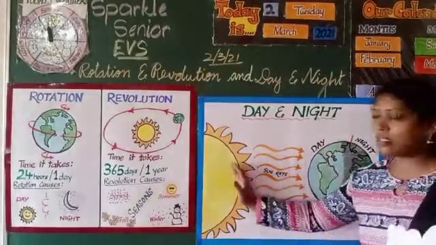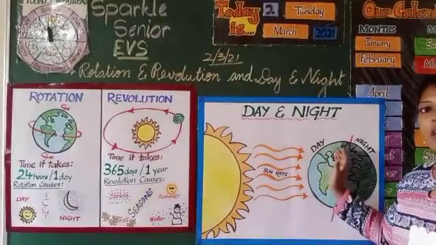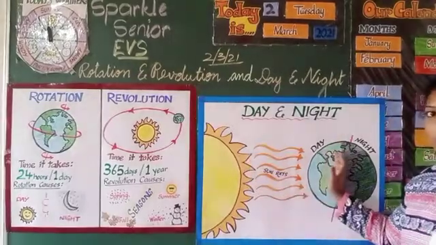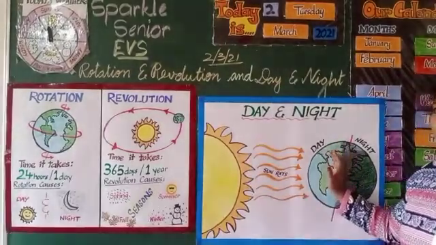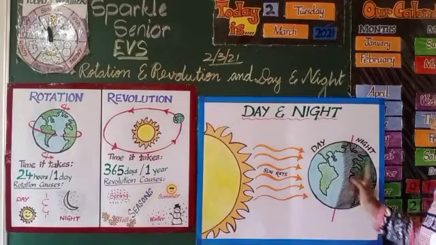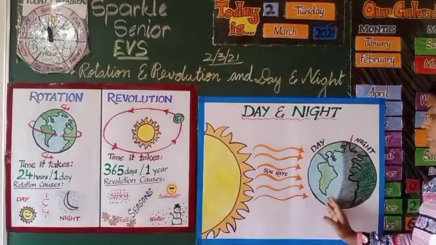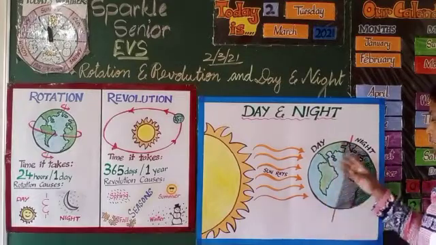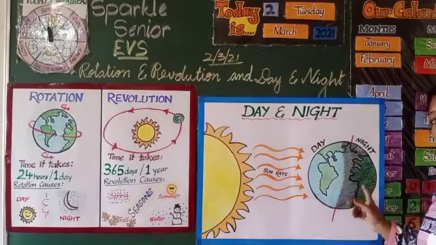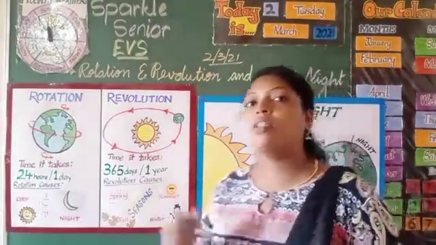the earth faces the sun. So the sun rays fall on one side of the earth. The part where the sunlight falls, it is day there. The opposite side will be in the darkness. This is the opposite side. Only half of the side we could see the sunlight falling, but the back side, opposite side, will be in darkness and it is night there. Okay, so this is how the day and night occur.